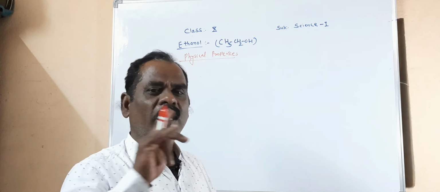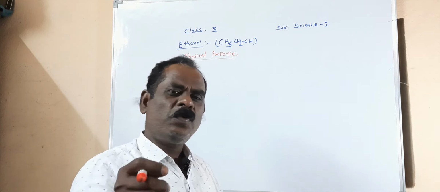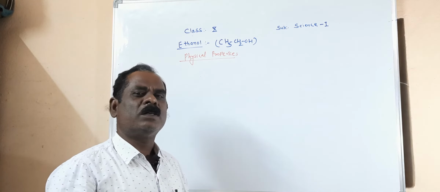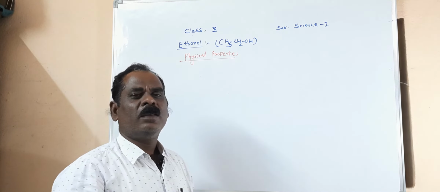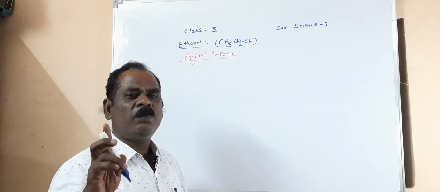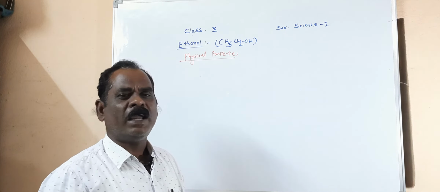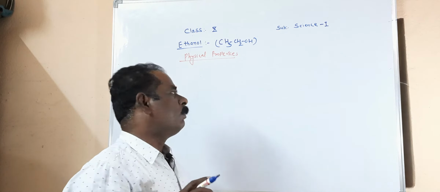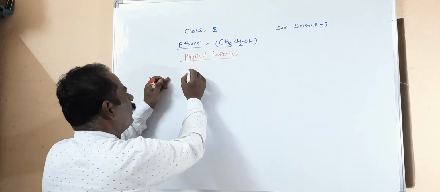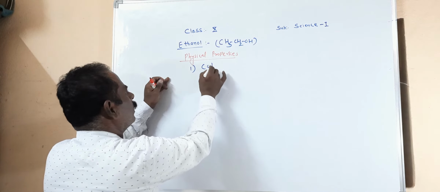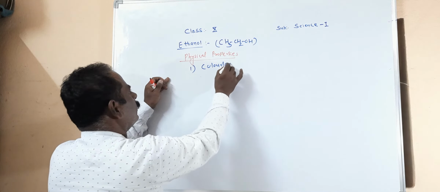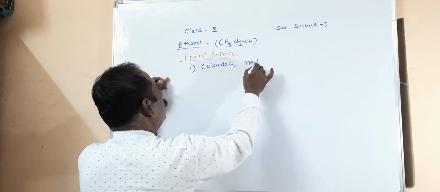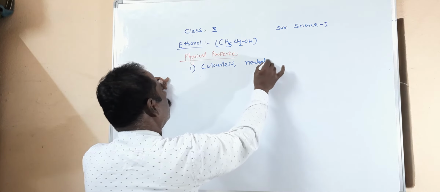If you add red litmus and blue litmus and observe carefully, there is no change in the blue and red litmus. It means that ethanol is neutral to litmus paper. First, ethanol is colorless. Second, neutral in nature.